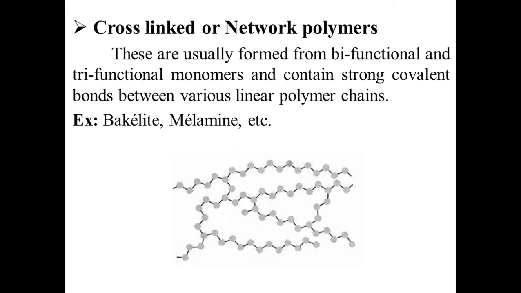Next we will come to the cross-linked or network polymers. What are cross-linked or network polymers? These are usually formed from bifunctional and trifunctional monomers and contain strong covalent bonds between various linear polymer chains, and are called cross-linked or network polymers. Example, bakelite and melamine, etc. This is the cross-linked or network polymer structure.